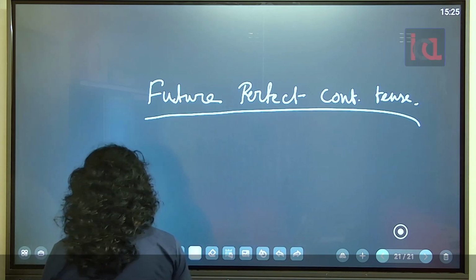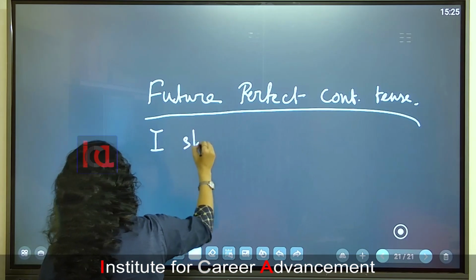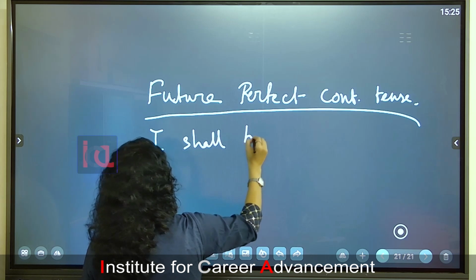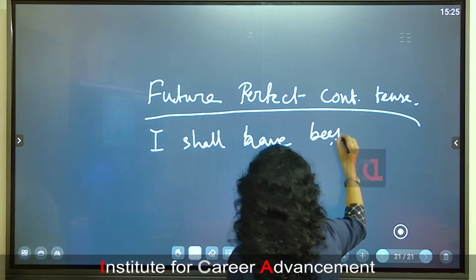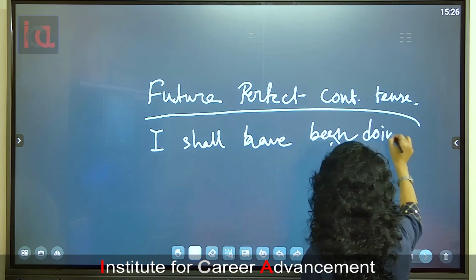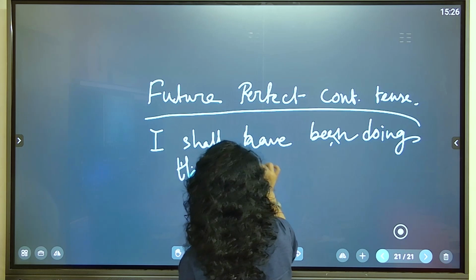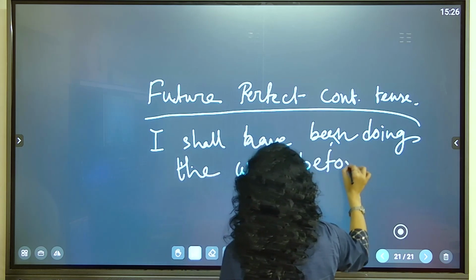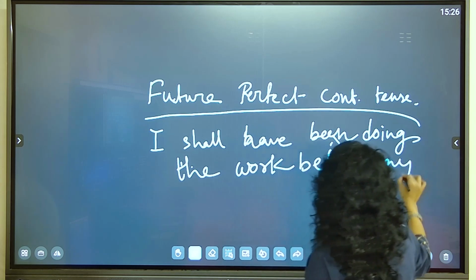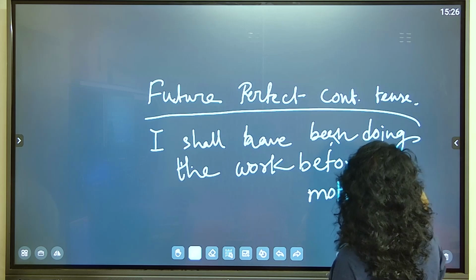Okay. Suppose I shall have been doing the work before my mother comes.